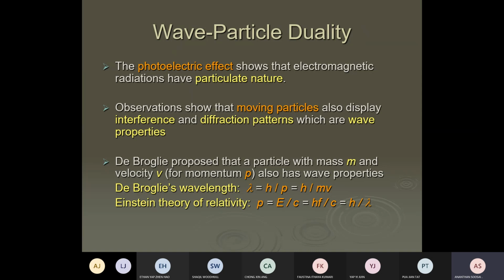Is it light? Light we thought is a wave. But now it looks like light shows particulate nature, in a packet. So what is going on? Why does light suddenly show a particulate nature? What is the proof?